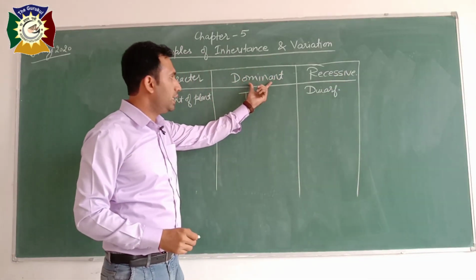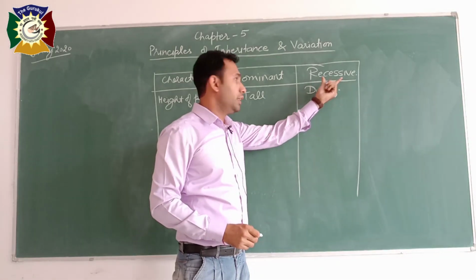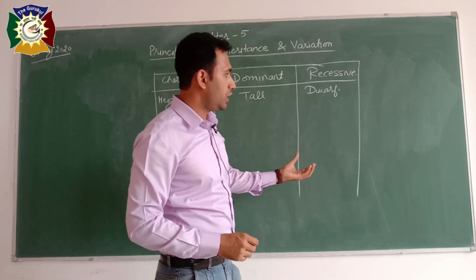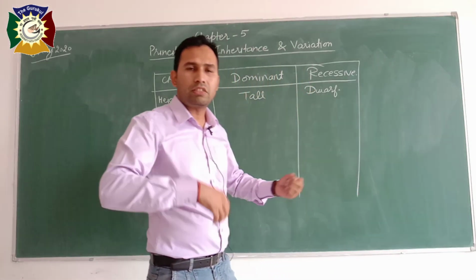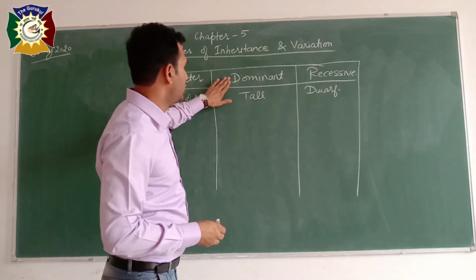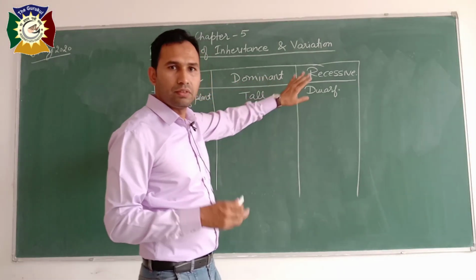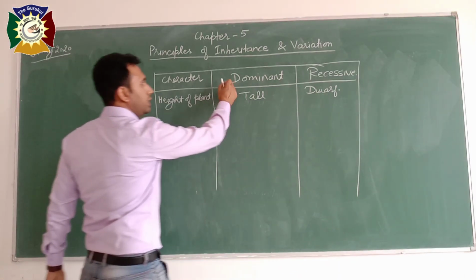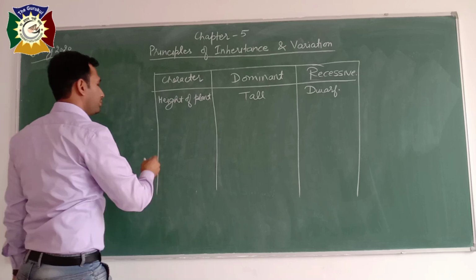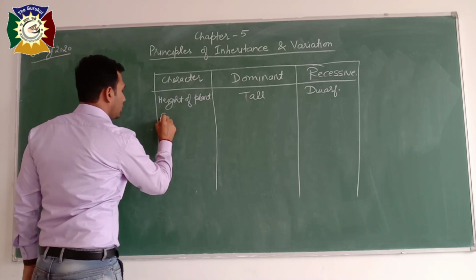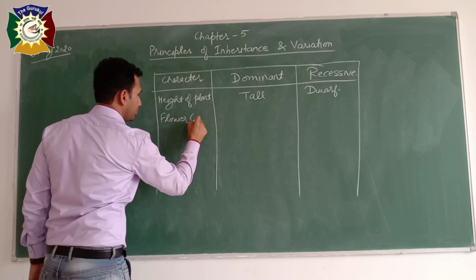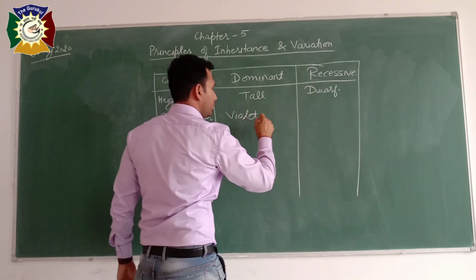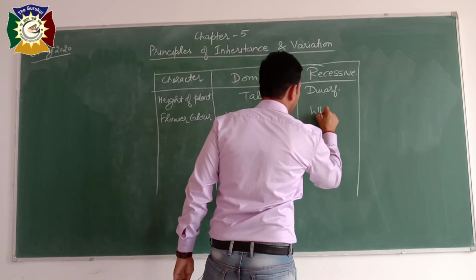So what are dominant and recessive? Dominant means if there are two different types of alleles, actually we will discuss dominant and recessive later. First of all, we will draw the table having 7 characters. Later on we will discuss dominant and recessive. So height of the plant, now flower color: violet, white.